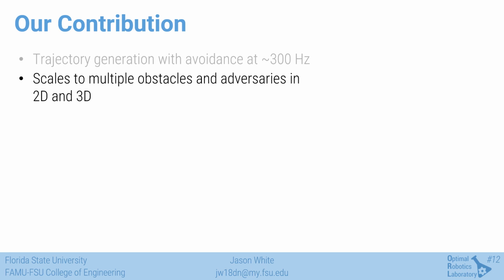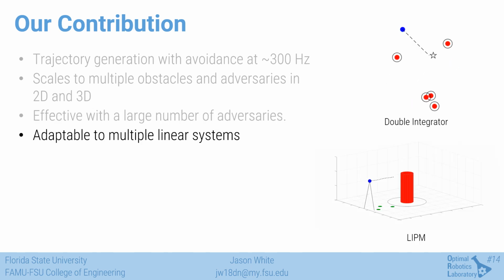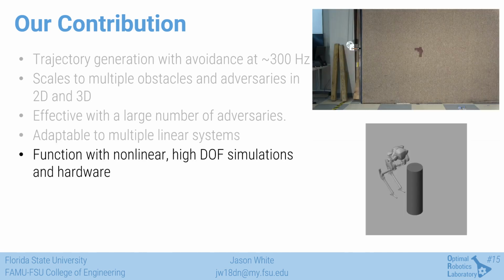It also scales to additional dimensions for multiple obstacles and adversaries, which we numerically validate with a parameter study, and can be used with a large number of dynamic obstacles. We also demonstrate the approach with varying locomotion modes, including bipedal walking, and show effective avoidance in dynamic hardware experiments with physical actuation limits.